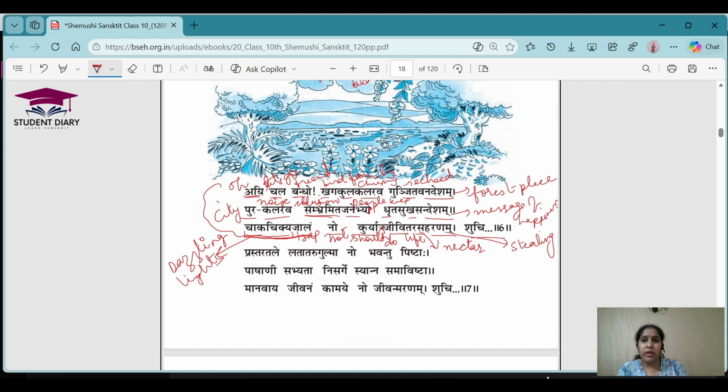I'll just tell you the English meaning once again: dear friend, let's go to a forest place which is actually echoing because of the chirping of the birds, and let's keep a message of happiness for the people who are under illusion because of the city noise, and the trap of the dazzling light should not steal the nectar of life, right? Let's go for the next shloka.